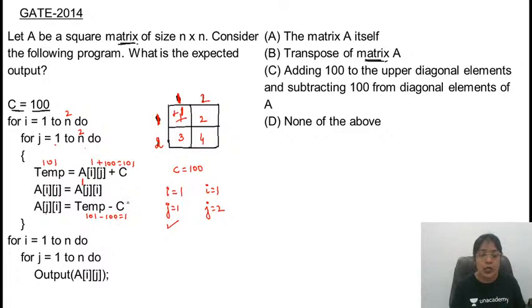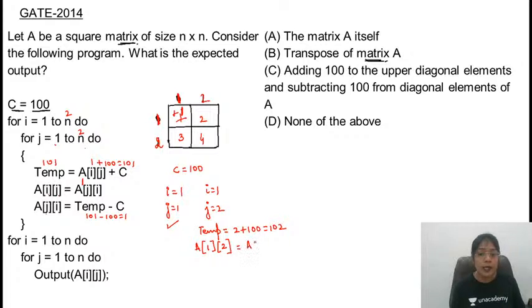So one and the same thing. A of i, j, first row and second column, temp will be equal to 2 plus 100, that is equal to 102. Then A of i is what? 1. j is what? 2.